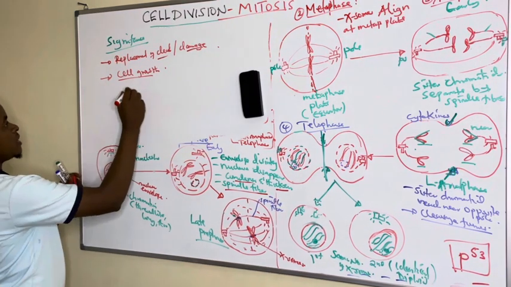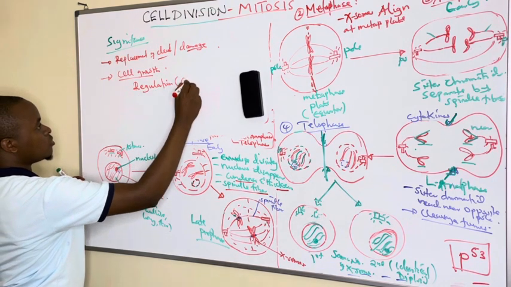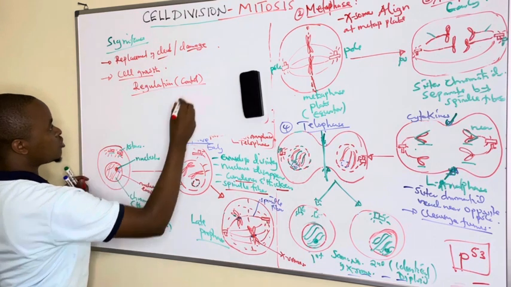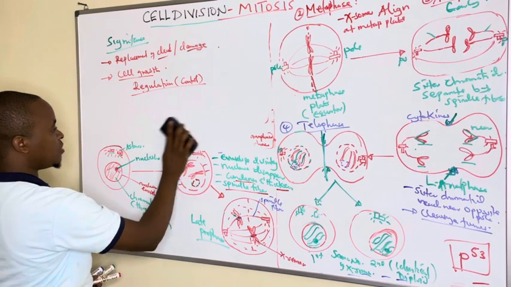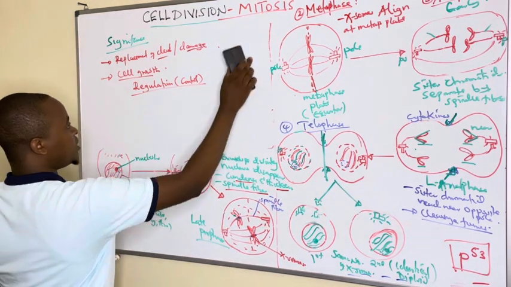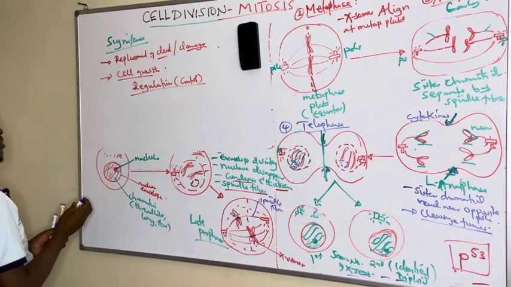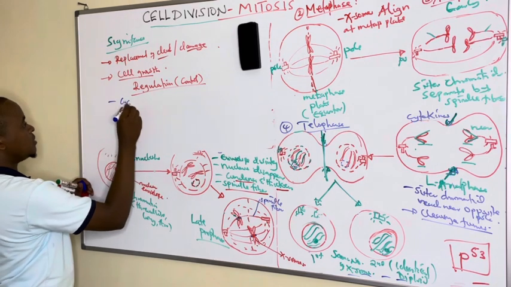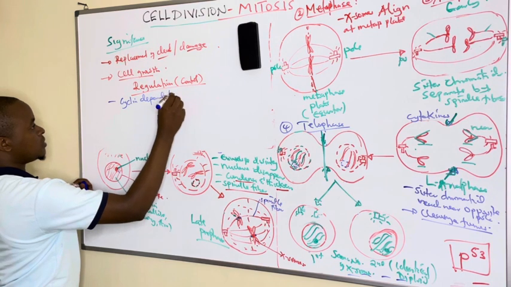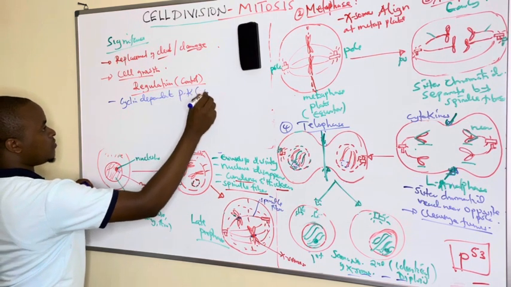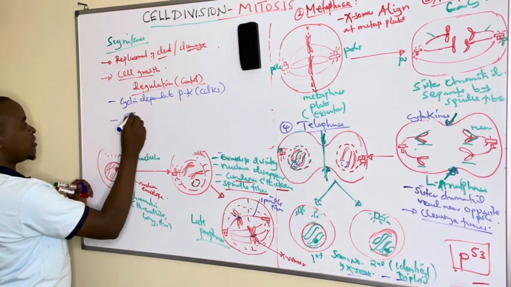And then lastly, we can look at the regulation, or what we can call control of mitosis, or control of the cell cycle. How is the cell cycle controlled? This cell cycle is controlled majorly by two proteins, whereby one is known as cyclin dependent protein kinases, which we abbreviate as CDKs. And the second one is protein 53.